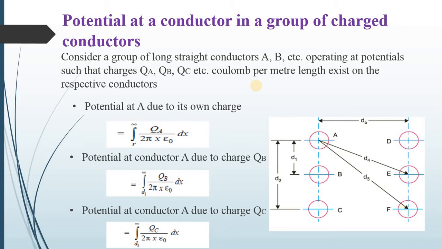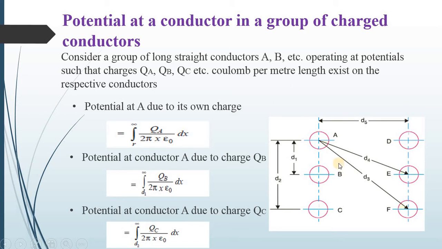Now we have to find the potential at a conductor in a group of charged conductors. So let us consider a group of conductors, and we have to find the potential at a particular conductor. Consider a group of long straight conductors A, B, C, etc., with charges QA, QB, QC, etc., coulombs per meter length existing on the respective conductors.